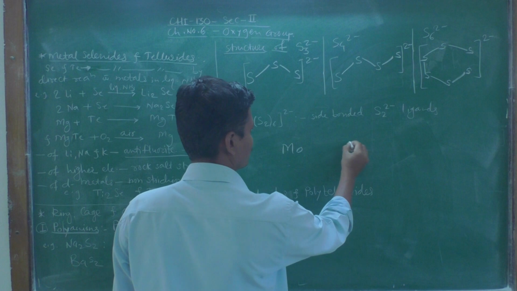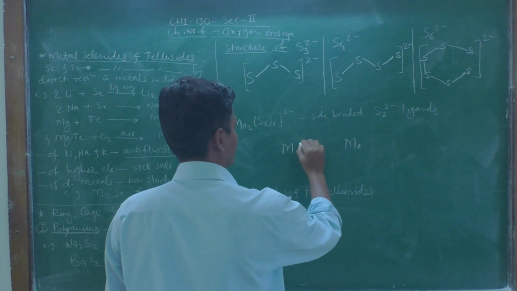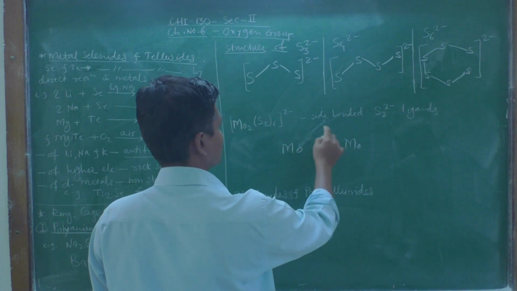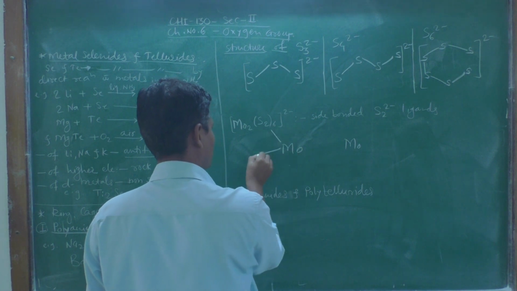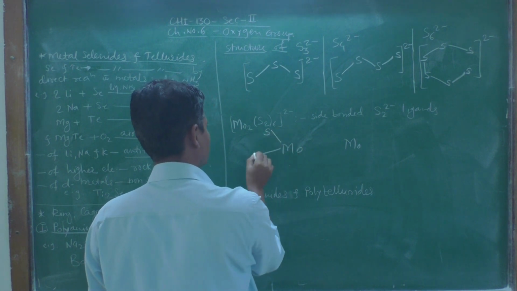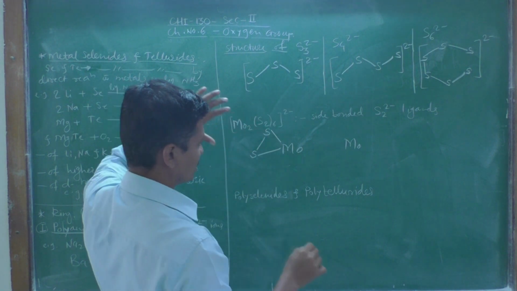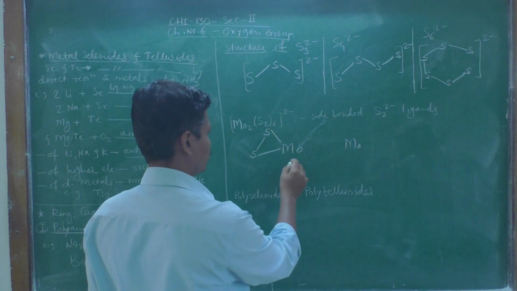So, 2 molybdenum atoms. First of all we will see the side bonding of S. So, S2 exists as a ligand to this central metal molybdenum.